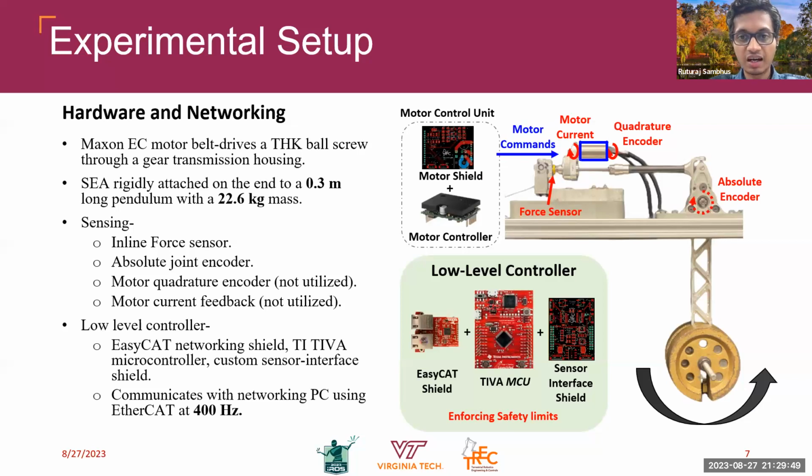The experimental hardware consists of a Maxon EC motor belt driving a THK ball screw via a geared transmission. This work utilizes sensing modalities of an inline force sensor and an absolute joint encoder. The low-level controller, composed of a networking shield, a microcontroller, and a sensor interface shield, communicates with the networking PC at a frequency of 400 Hz.